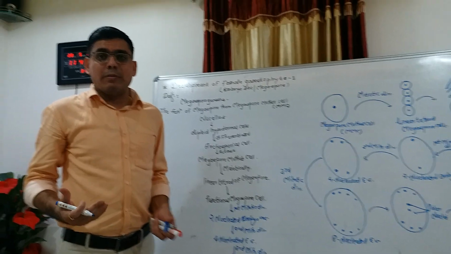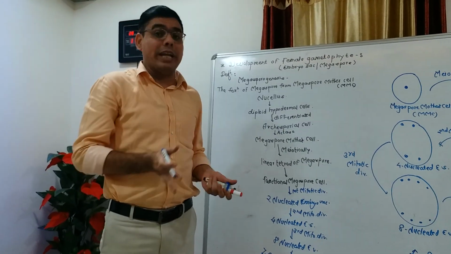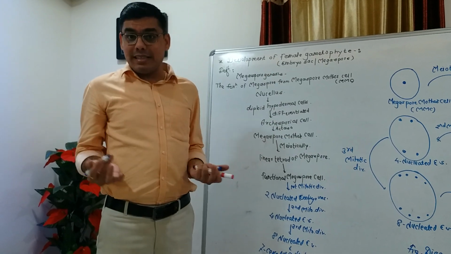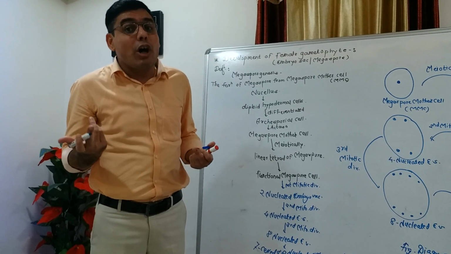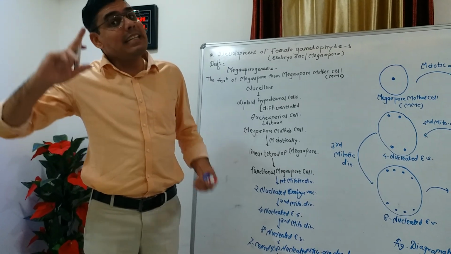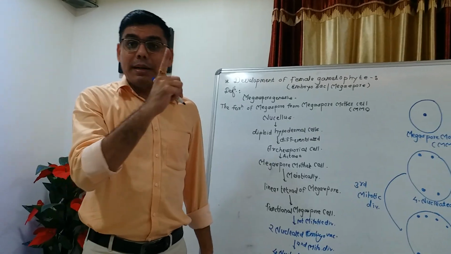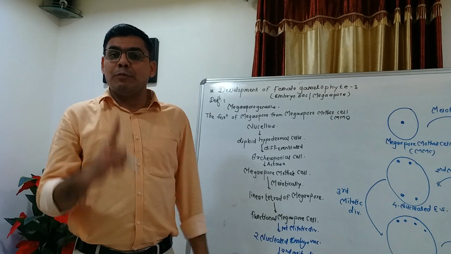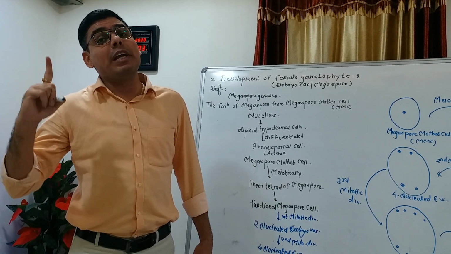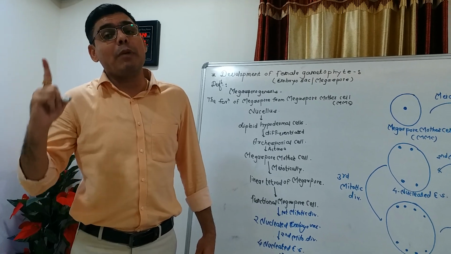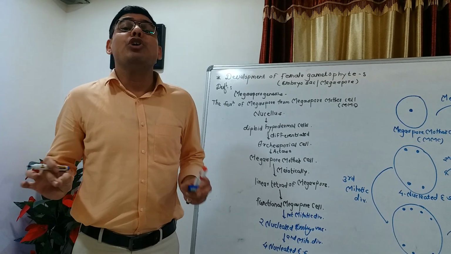In the last lecture I told you the functions of the antipodal cells, but I repeat today: the antipodal cells are accessory cells, so they provide nourishment for the growth and development of the embryo sac, and they degenerate after fertilization. This is the main function of the antipodal cells, remember that. The secondary nucleus fuses with a male gamete and develops the triploid primary endospermic nucleus, and this develops endosperm, so it is a nutritive tissue.